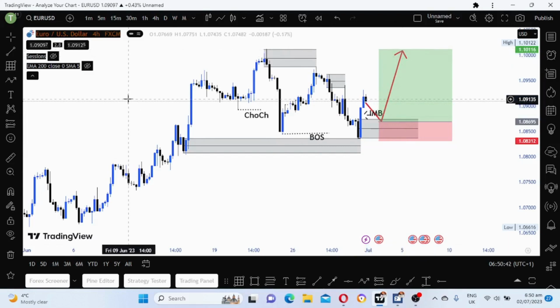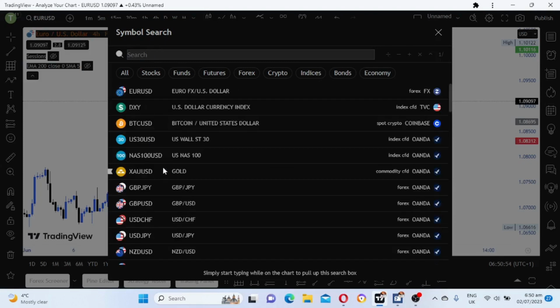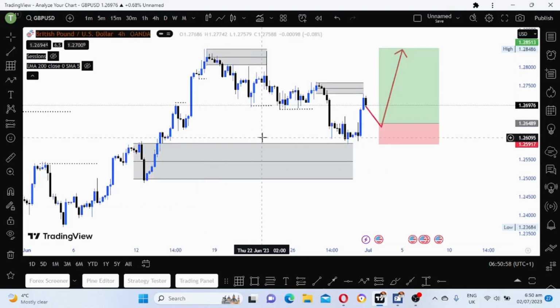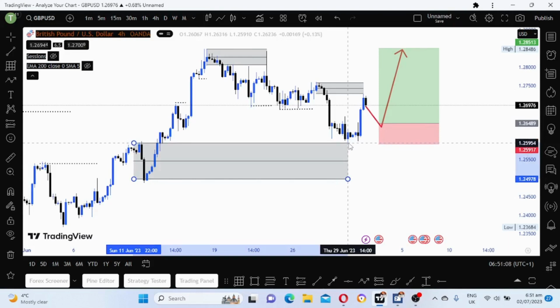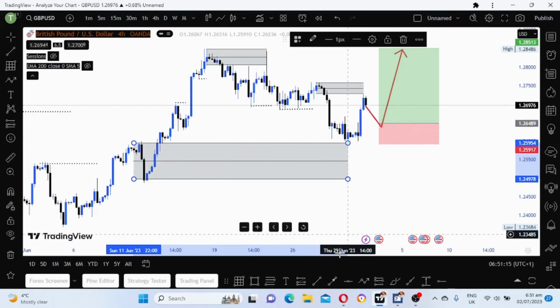A 1 to 3 risk reward ratio is fine. So now let's look at GBPUSD. On GBPUSD, we have the same thing because the market came where? The market came into this demand zone which is here. This is our demand zone on a higher time frame, let me say on daily. So we tap into this demand zone, and then now what do we do?